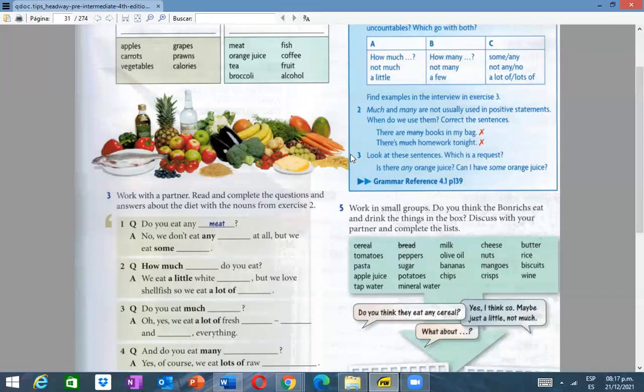Okay, what about the next one, number 3? Look at this sentence. Which is a request, please? Here you have 2 questions. You have to decide which is a request. The first, is there any orange juice? Is the first. Can I have some orange juice? Which is a request?